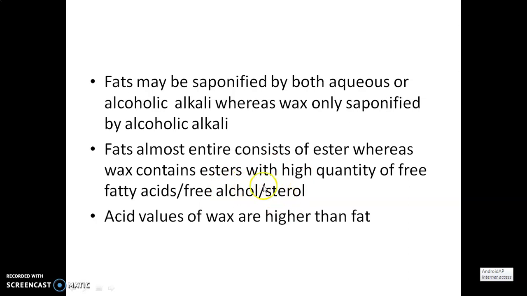So in fat we may not observe a high amount of free fatty acids or free alcohol, which are generally absent, but wax contains a high amount of free fatty acids, free alcohol or sterol. And another point of difference between fat and wax is that the acid value of wax is higher than that of fat.